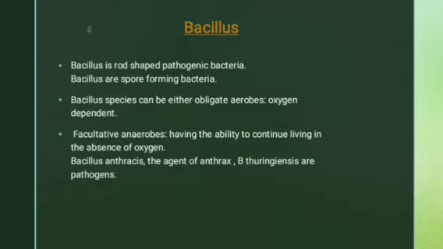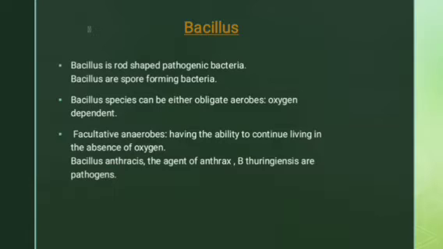They don't have any necessity, it is not compulsory to have oxygen for their living. Okay. So Bacillus anthracis, the agent of anthrax, which is a disease in human beings. So Bacillus anthracis is one of the bacteria which cause this anthrax disease. Then next, Bacillus thuringiensis. B thuringiensis means what?